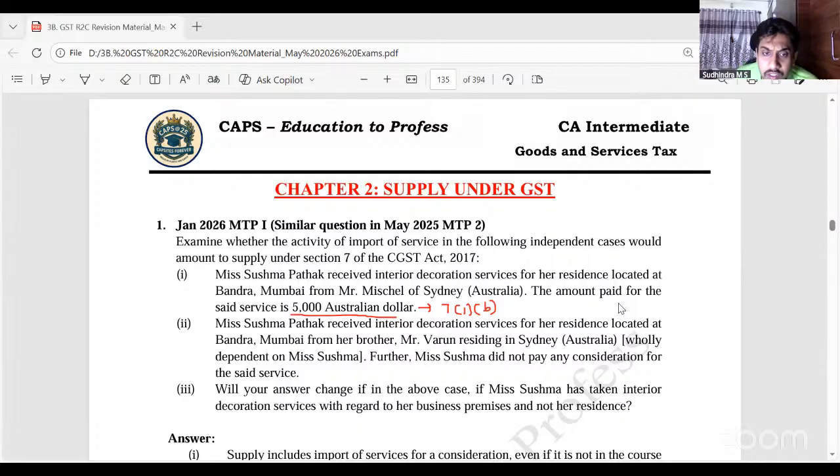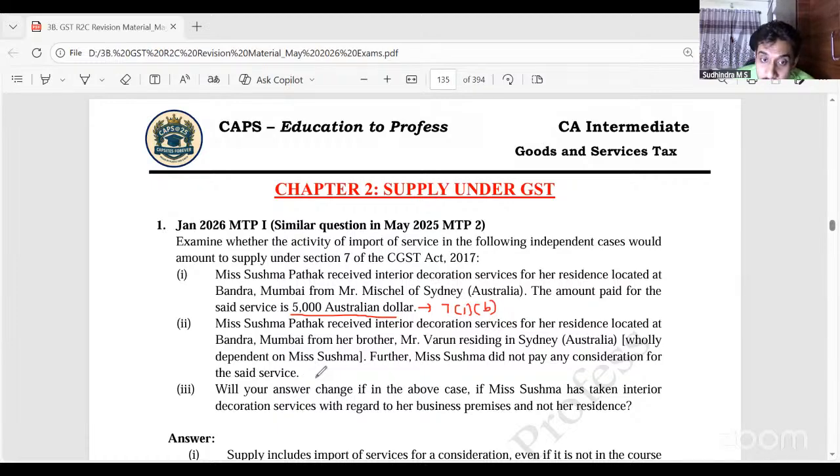Same way. Miss Sushma Pathak received interior decoration services for her residence located at Bandra, Mumbai from her brother, Mr. Varun, residing in Sydney, Australia, wholly dependent on Miss Sushma. Further, Miss Sushma did not pay any consideration for the said service. Not a supply. Why not a supply? No consideration. Not in the course of furtherance.